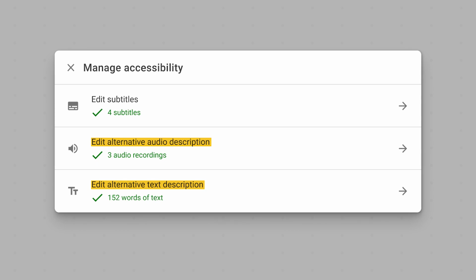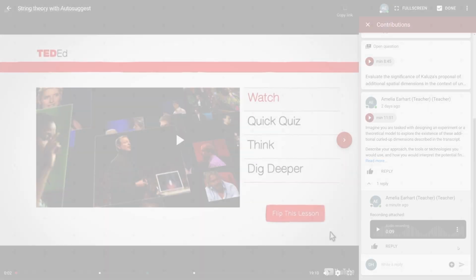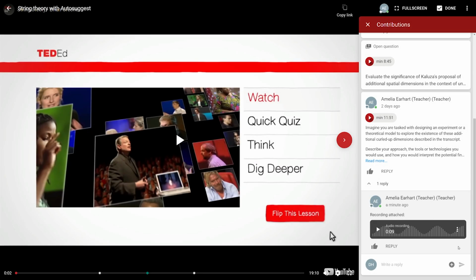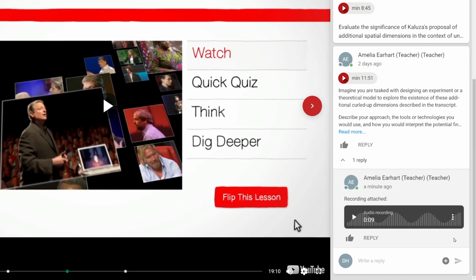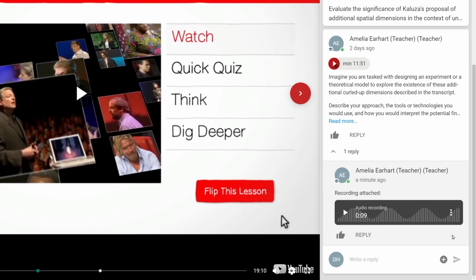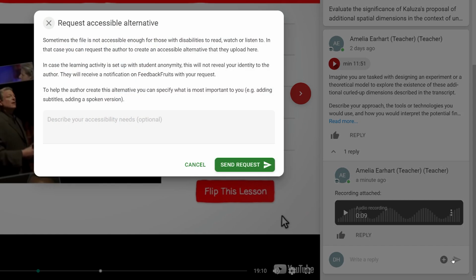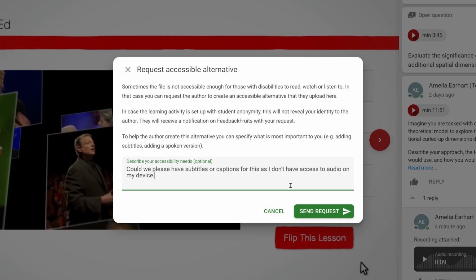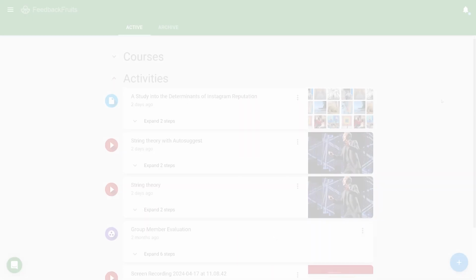To request accessible alternatives, find a submission, comment, or review that contains a multimedia file. If accessible alternatives are already added, the accessibility icon will appear right next to the file. If no alternatives are available yet, the three-dot menu allows for a request to be made. An optional message can be written to elaborate on the request, and the file owner will be notified by the